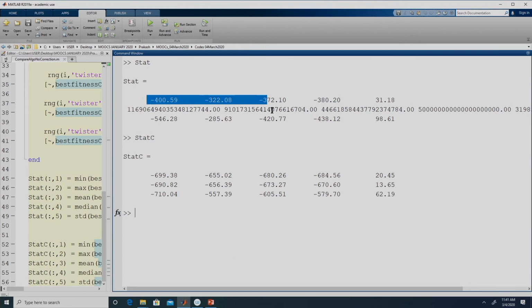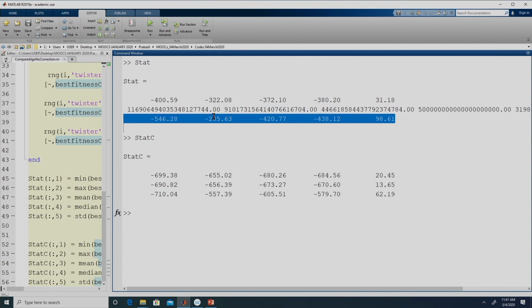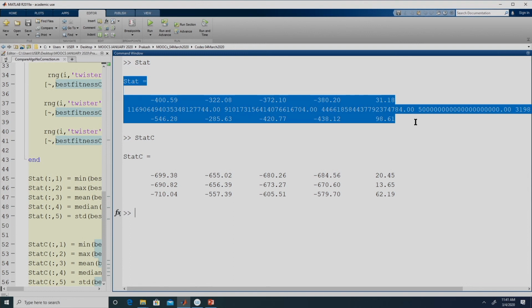The first row is for TLBO, the second row is for differential evolution, and the third row is for particle swarm optimization. So, stat is the same set of results which we would have obtained previously, right.